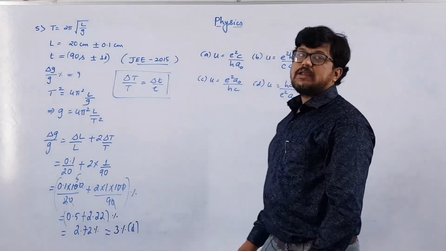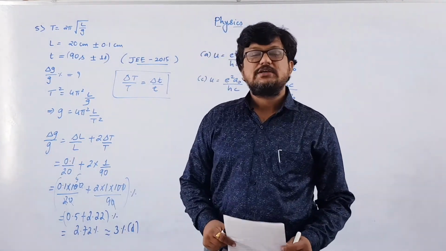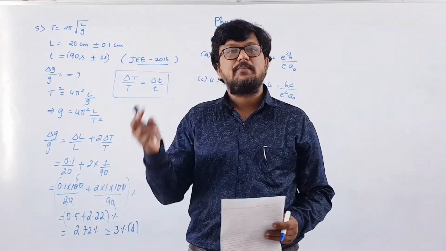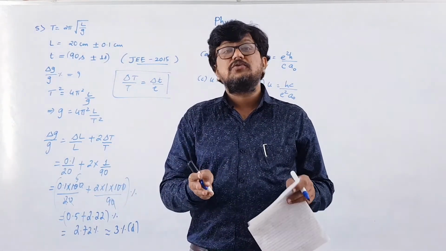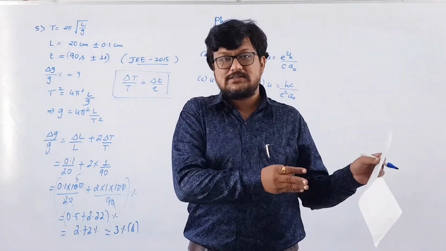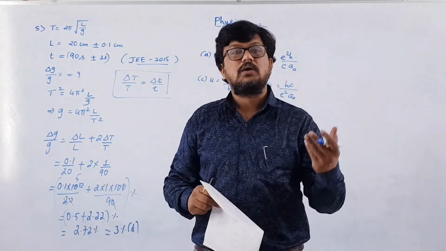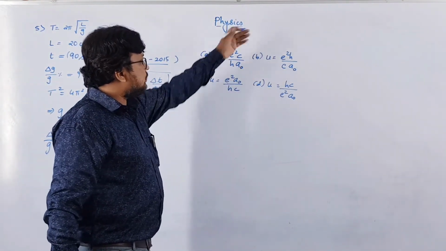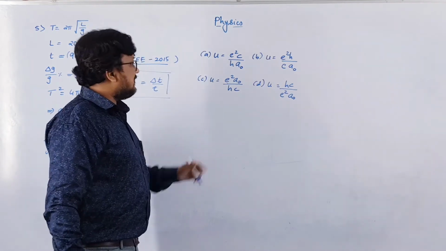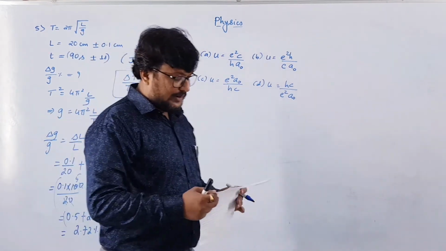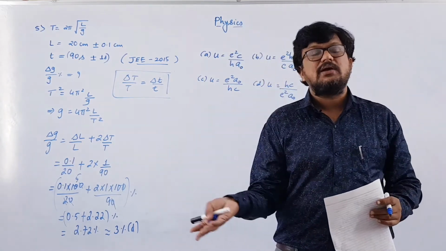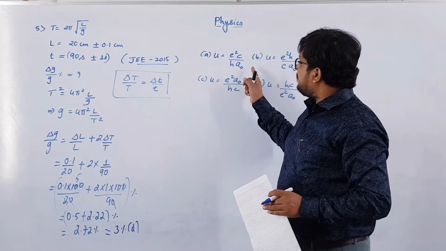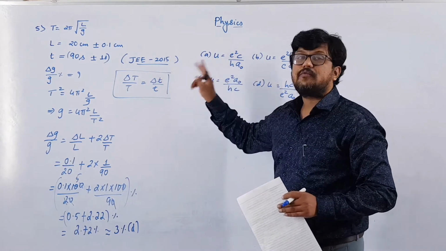Now this MCQ can be solved in two different ways. First, like we have solved the third MCQ in this video lecture, by comparing the power of the base quantity. That is, we can make use of dimension analysis. So here U is proportional to E raised to a, C raised to b, H raised to c, and A naught raised to d, and you can compare it that way. Or else the next way is to find the unit of the given combination and check whether this unit is equal to the unit of U or not.